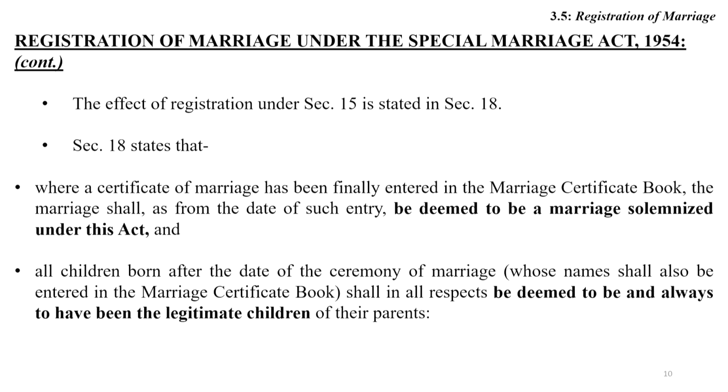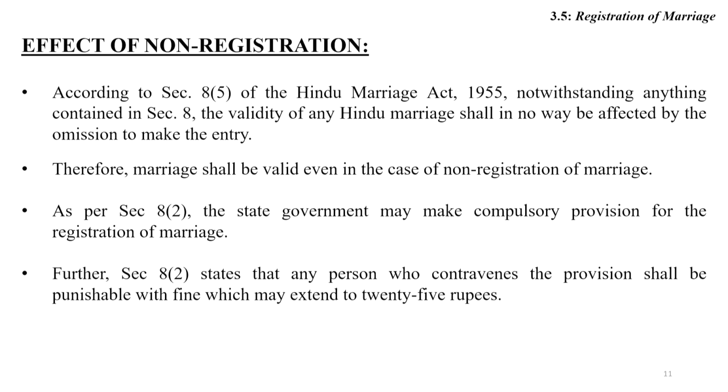This is the rule laid down under section 21A. All the children born after the date of the ceremony of marriage, whose names are entered into the marriage certificate book, shall in all respects be deemed to be, and always to have been, legitimate children of their parents.